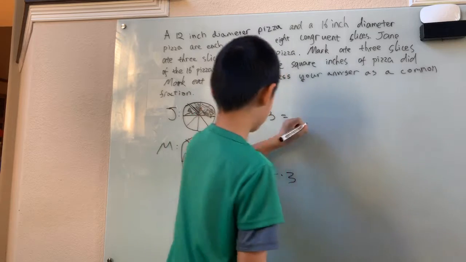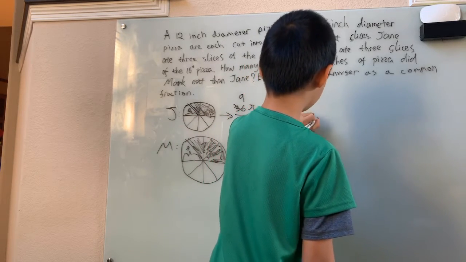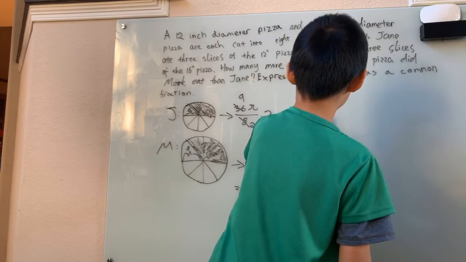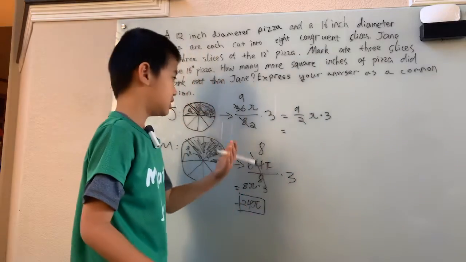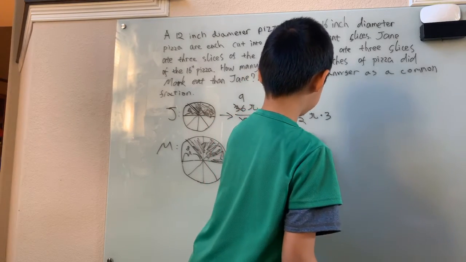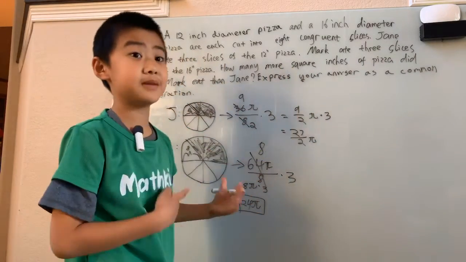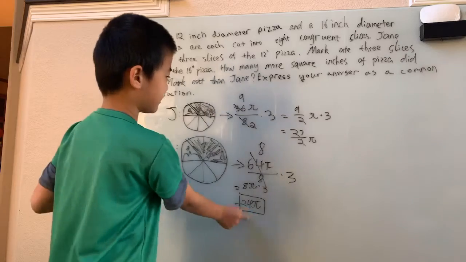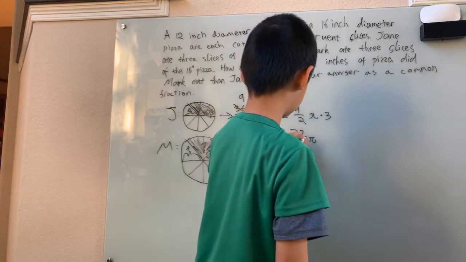We get 9 halves pi times 3. Again, we can simplify that. 3 times 9 halves is 27 halves pi. Now I'm going to write this 27 halves as a mixed number because we know that we're going to take that, subtract off that, and mixed numbers are much easier to subtract.